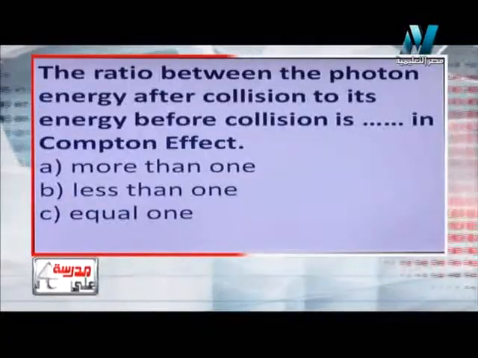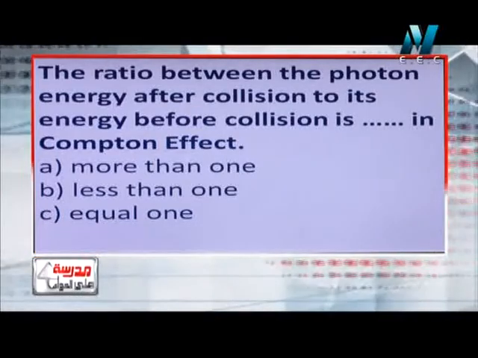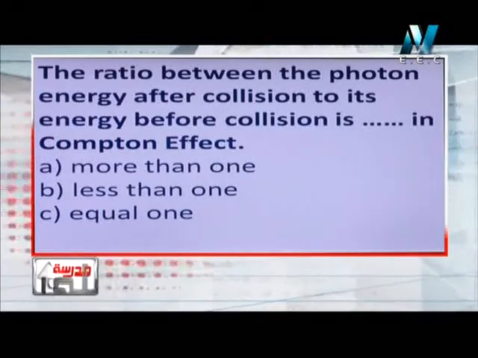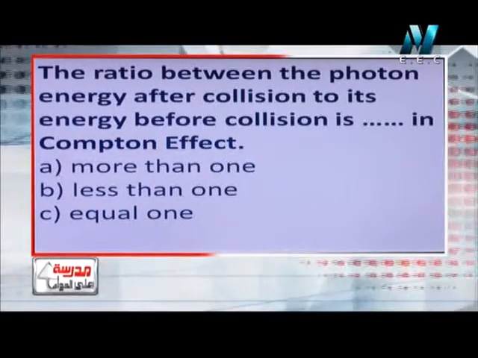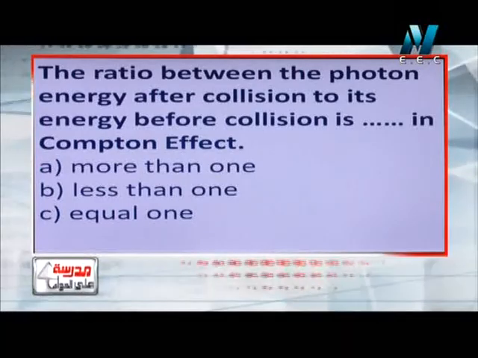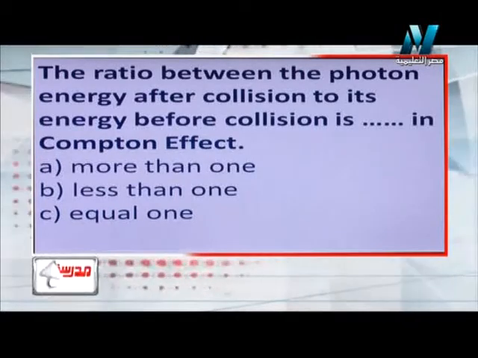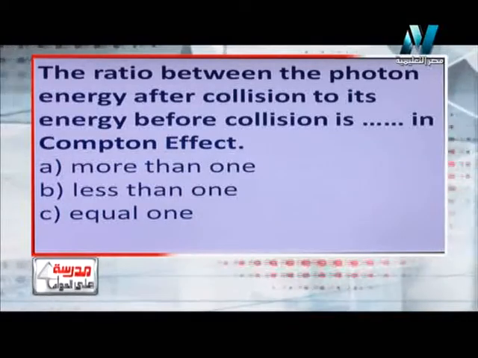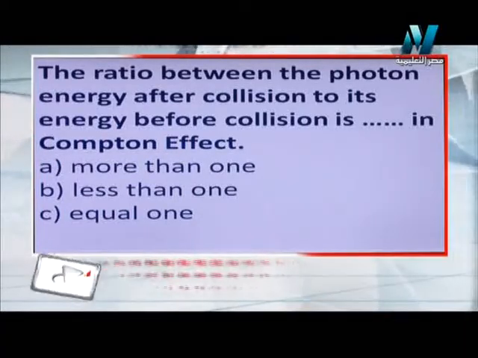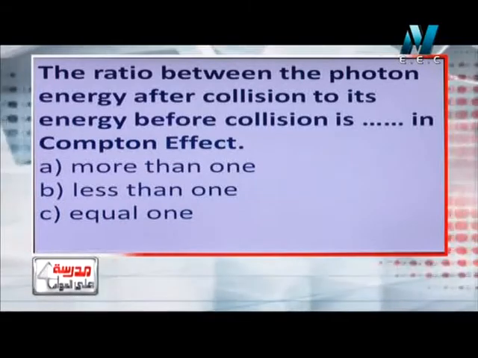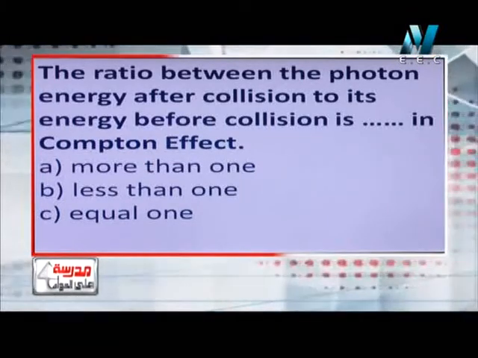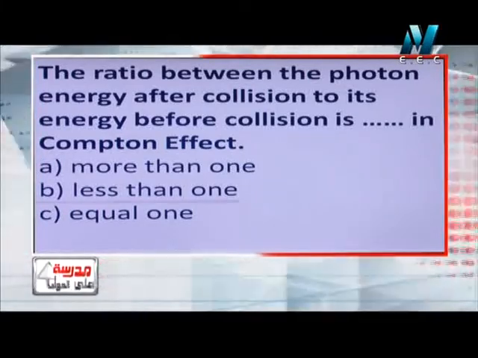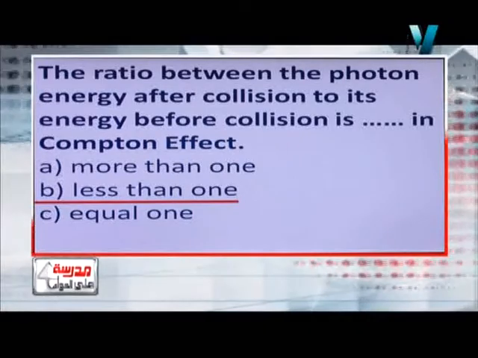Let's move to another one. The ratio between the photon energy after collision to its energy before collision, in the Compton effect. So he wants to find the ratio between the energy of the photon after collision to its energy before collision. We know that in the Compton effect, the energy of the photon after collision will be decreased because most of its energy will be transferred to the electron with which the photon collided. So the answer will be less than 1. Why less than 1?